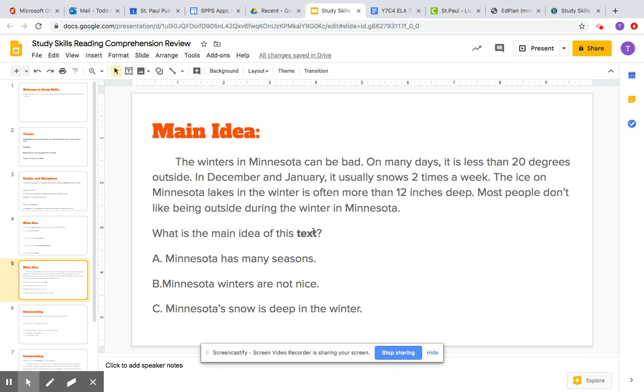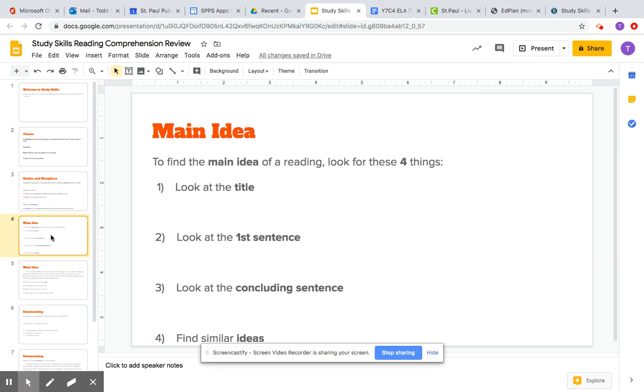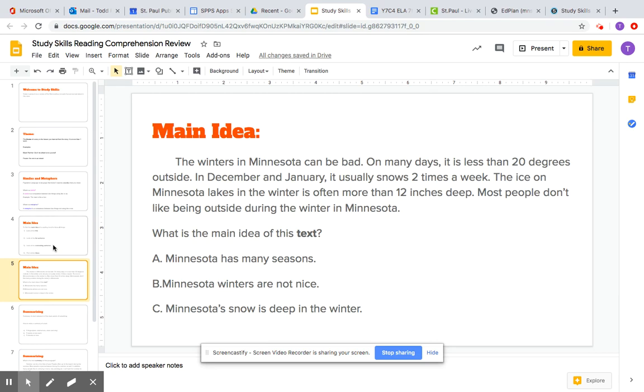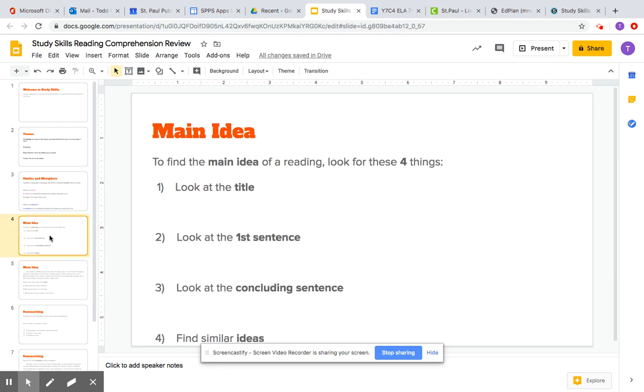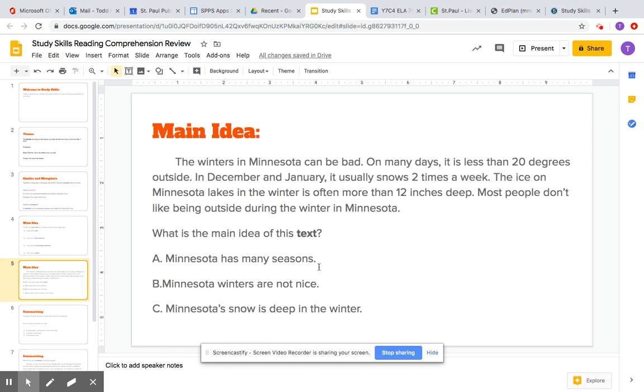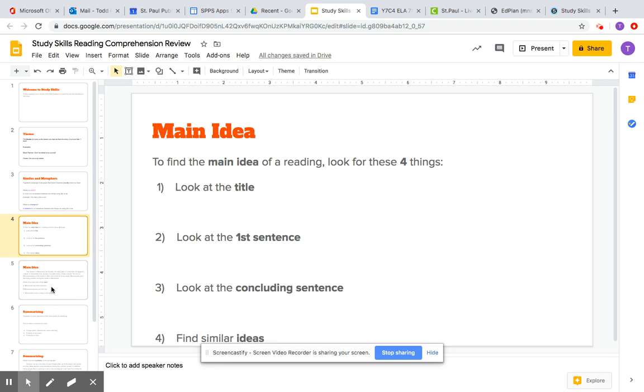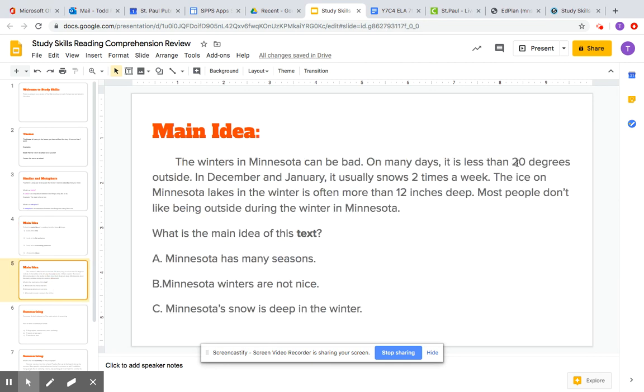So what is the main idea of the text? Well, we look at the title. There's no title. We look at the first sentence. The winters in Minnesota can be bad. So that gives us a good idea. We look at the concluding sentence. Okay. Most people don't like to be outside during the winter. And then we look at similar ideas. Well, we talk about how it's cold here. In the second sentence, we talk about how it's snowing 2 times a week. In this sentence, we're talking about how it's 12 inches deep when it snows.